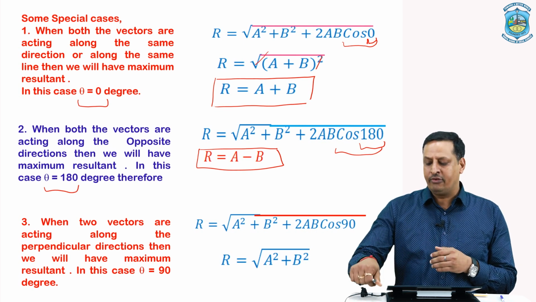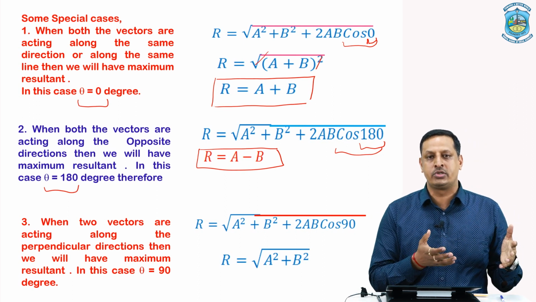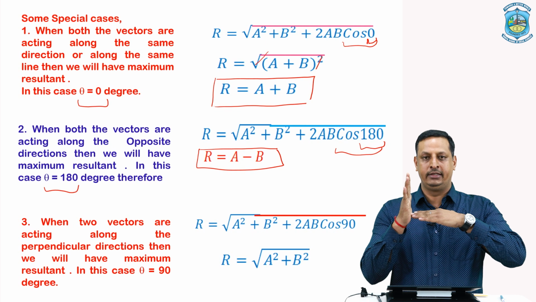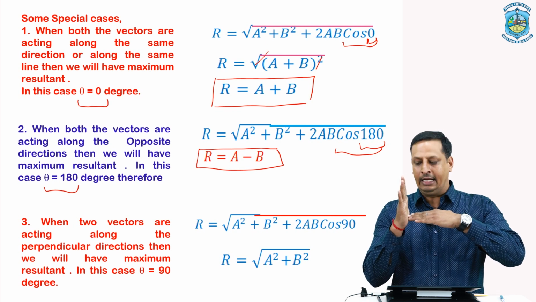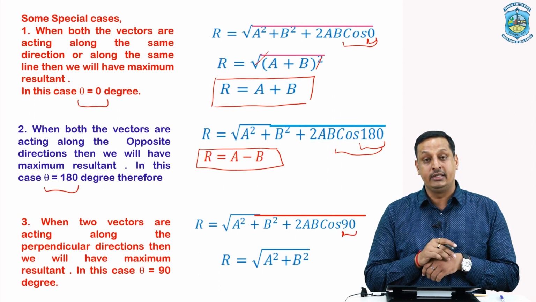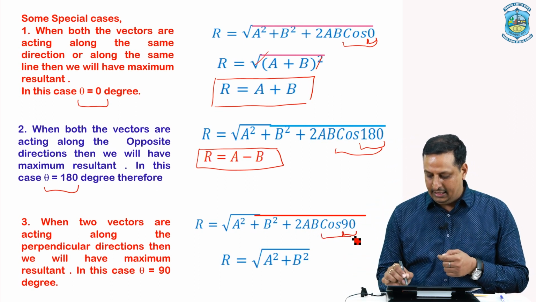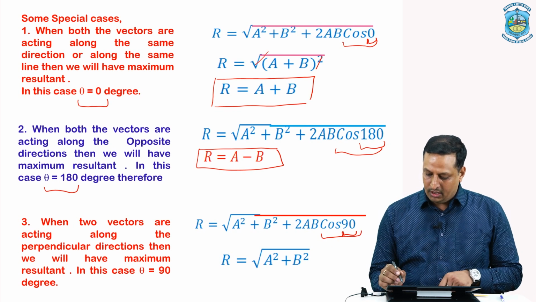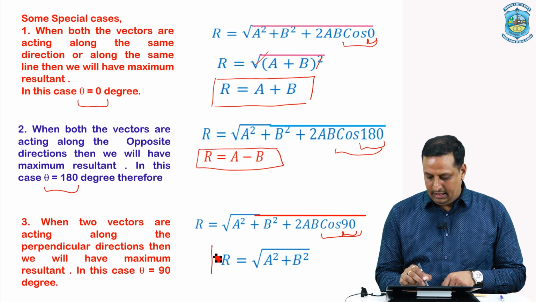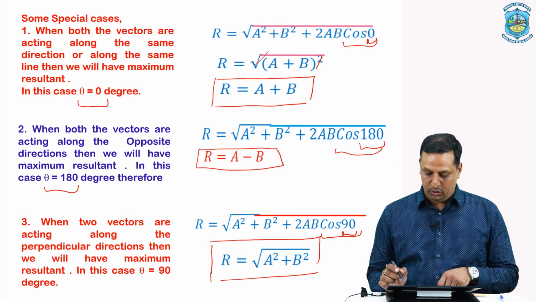Next one is the case of two perpendicular vectors. When we have two vector quantities, they might be two velocities, might be two forces, any two vector quantities which are acting perpendicular to each other, like this. What I mean to say is, they form an angle of 90 degree with each other. Then by placing theta over here, that is 90 degree, and we are all familiar that cos 90 has value 0. Therefore, the net expression of the resultant will be the square root of A square plus B square.